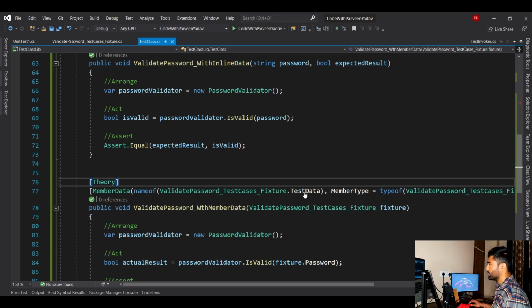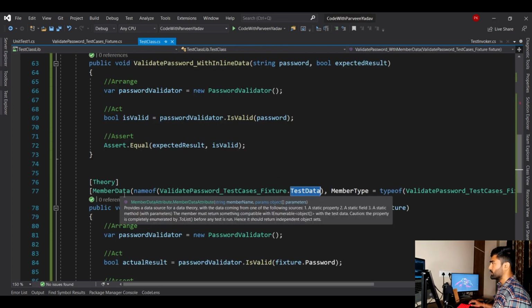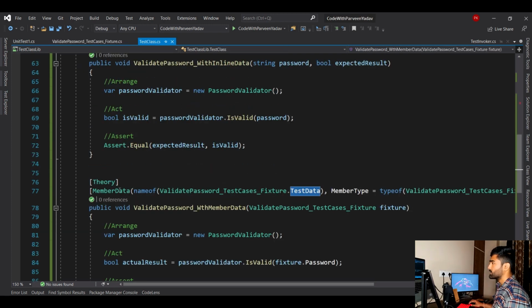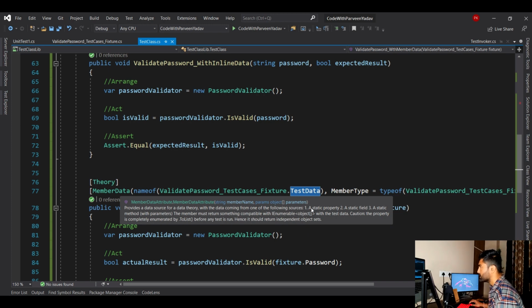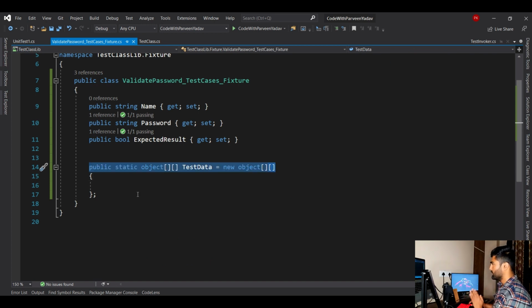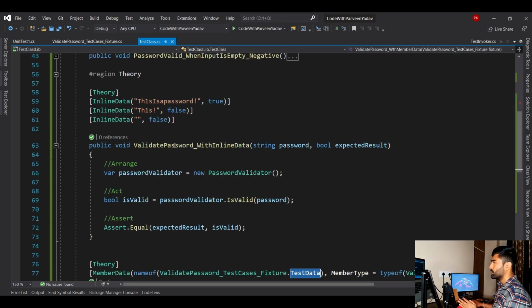Now if I go over here, test data, and if you mouse over here again, you will see this is object. So that is why we have created one static object. Again, let's mouse over, you will see somewhere here it says it should be static property, static field, and so on. So that is why we have created one static two-dimensional array. Now whatever we have done here, we are going to set over there.